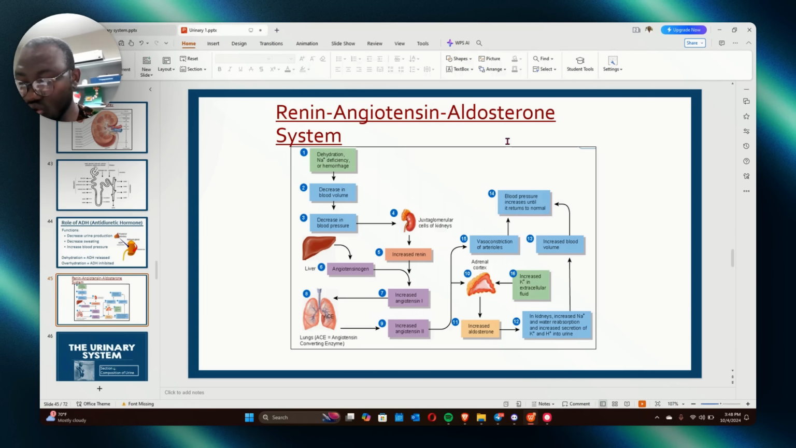Don't forget that. So angiotensinogen, we know, is produced in the liver. I've already discussed that. This is it. Angiotensinogen is produced in the liver. You see, renin produced in the kidney breaks this down to angiotensin 1.